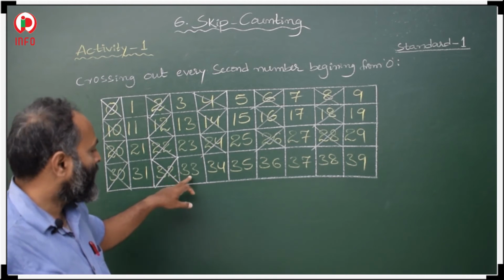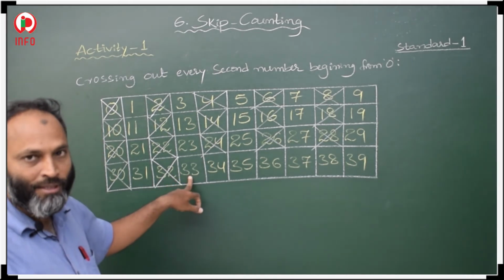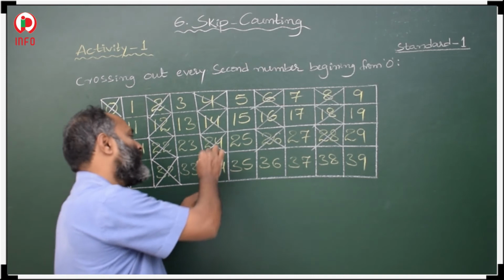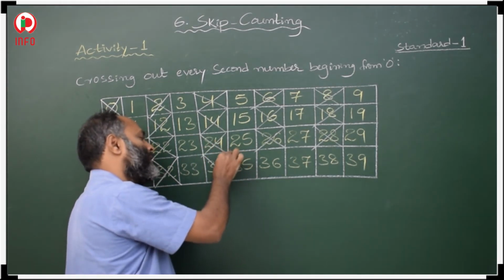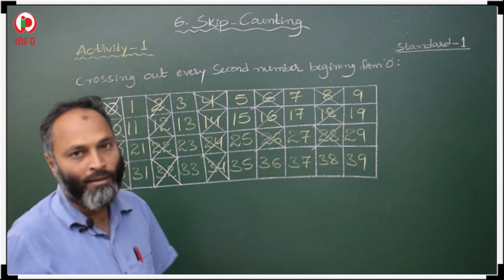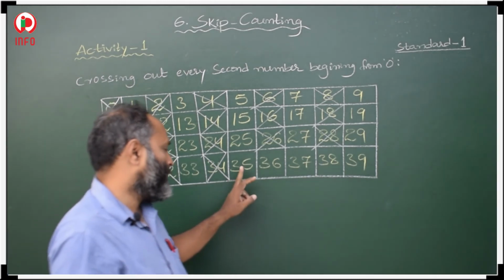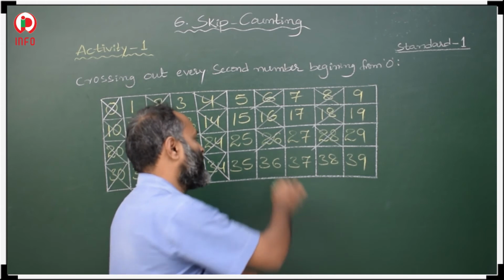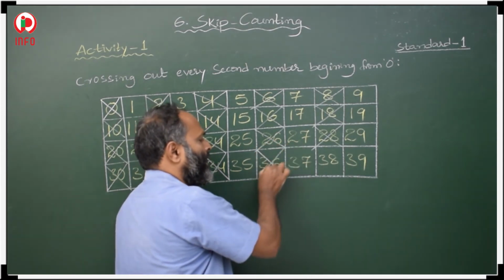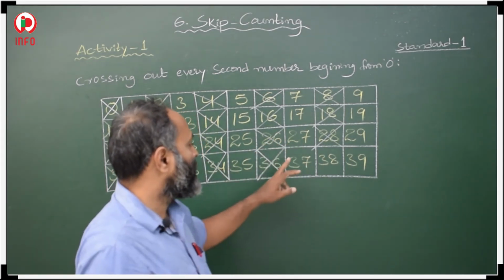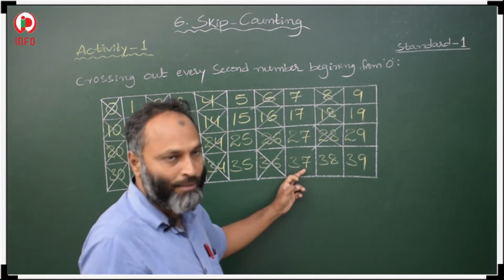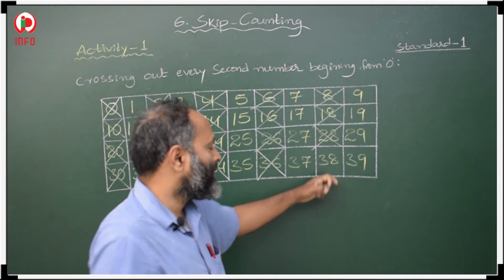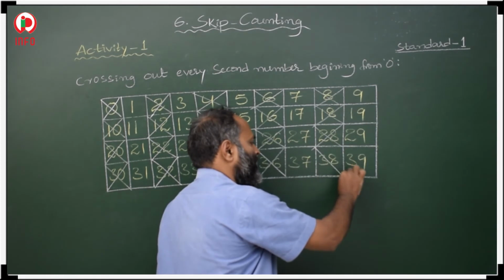And after that 33 is a first number, 34 is a second number, cross this second number. Then after that 35 is our first number, 36 is our second number, cross this second number. Then after 36, 37 is our first number, 38 is our second number, then cross this one.